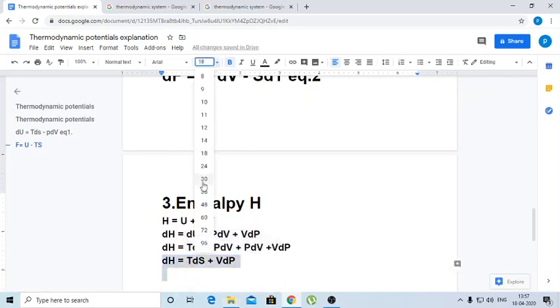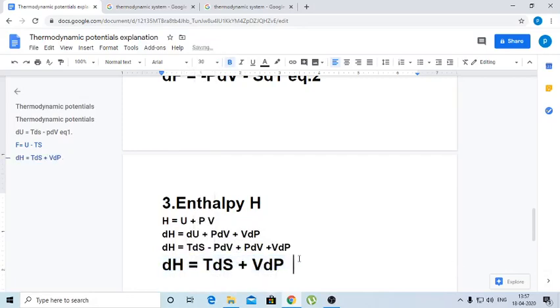Change in enthalpy is the third thermodynamic potential value. So this is equation 3.